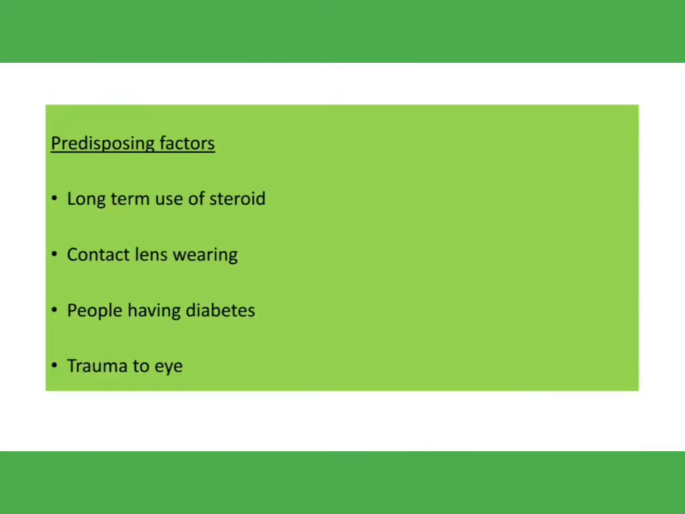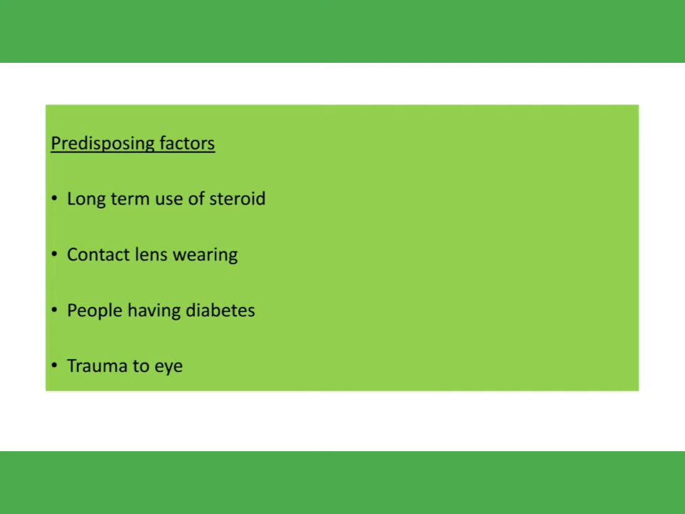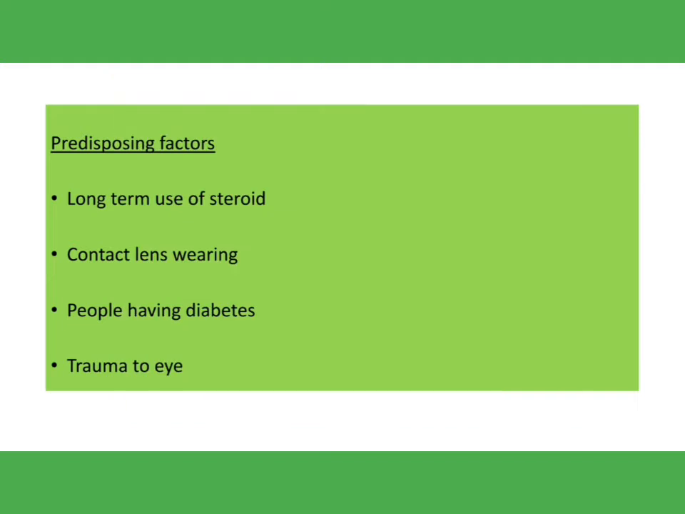So what are the predisposing factors for fungal keratitis? What factors can cause fungal keratitis? Suppose the person is using steroids for a long period of time, then they have more risk of fungal infection as their immune system gets a little weak. Another thing is that contact lens wearing can also lead to fungal infection. If the person does not maintain the hygiene of the contact lens and does not change the contact lens cleaning solution at the right time, then they have more chance of getting fungal infection.